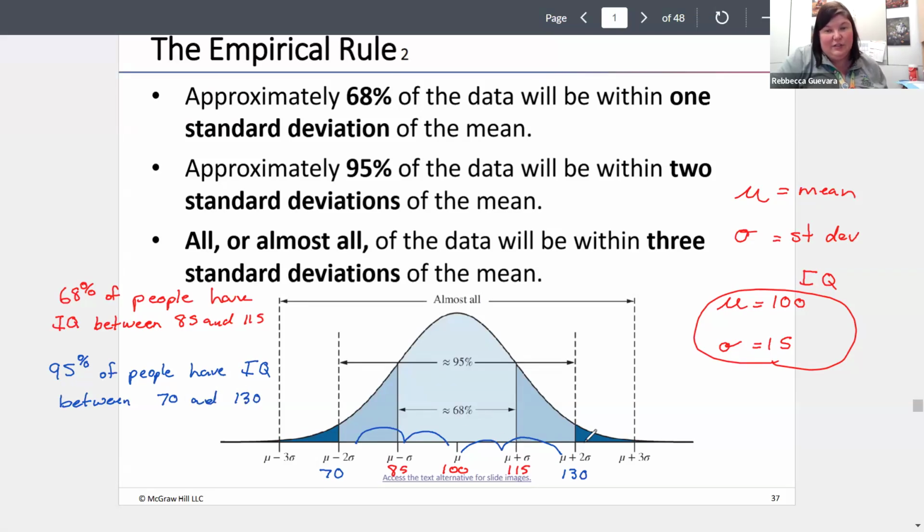This is the border, so 130 and more is what we consider gifted. Genius isn't quite there yet. Genius is 140, but 130 is really gifted, and 70 is when we start considering a fairly significant mental impairment.